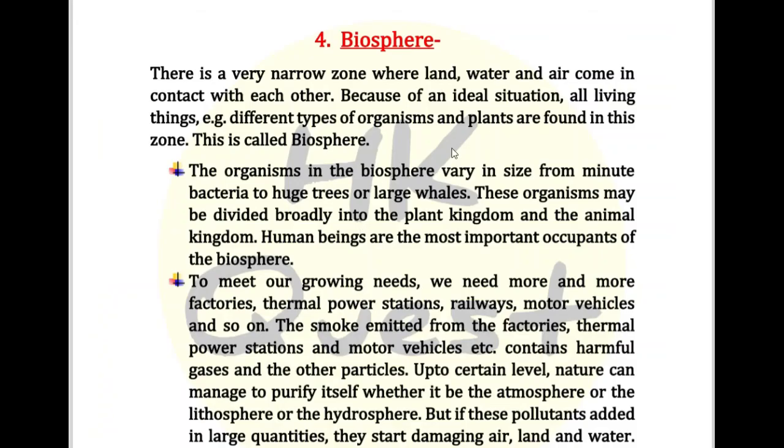अब हम समझेंगे बायोस्फीयर. There is a very narrow zone where land, water and air come in contact with each other. Because of an ideal situation, all living things, like different types of organisms and plants, are found in this zone. This is called the biosphere.